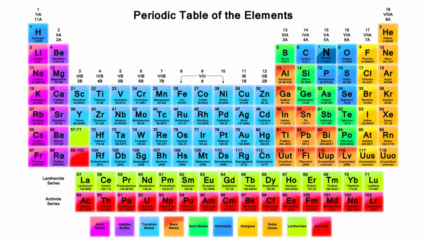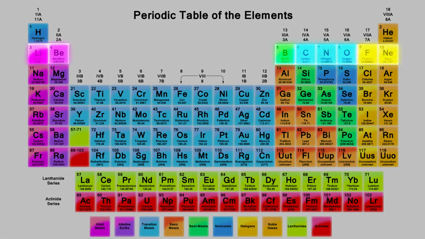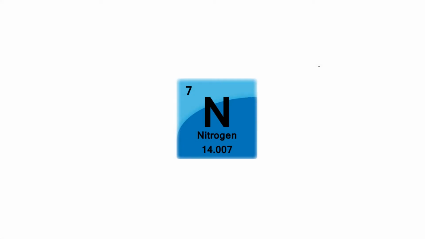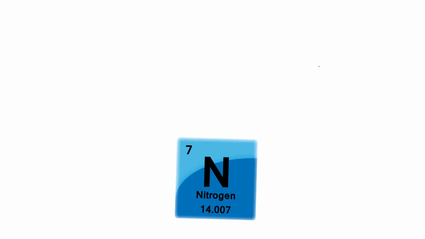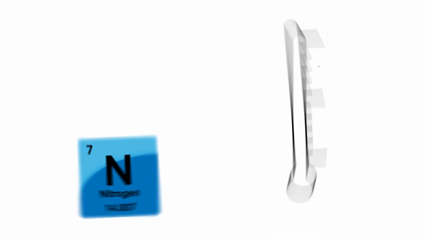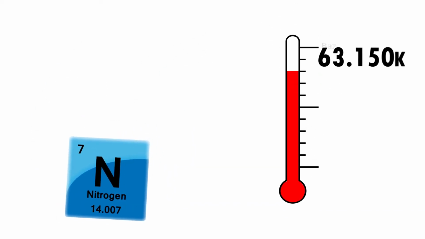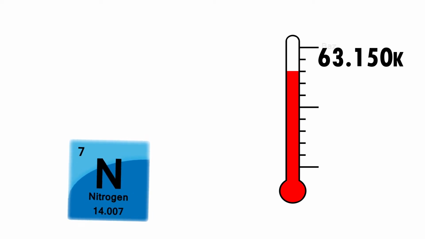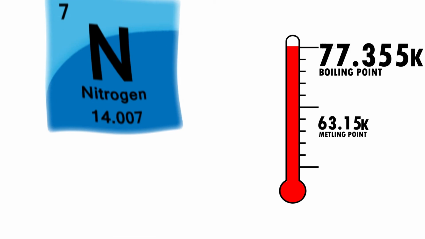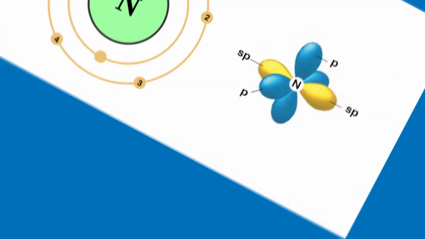Nitrogen is a nonmetallic element found in group 15 in period 2 on the periodic table, making it a p-block element. As we can see here, it has the atomic number 7 and an atomic mass of 14.0067. It is only small, at 155 picometers, thus allowing it to form pi bonds. Nitrogen is colorless, odorless, and tasteless. The melting point of this element is 63.15 Kelvin, and the boiling point is 77.355 Kelvin. Therefore, it is a gas at standard temperature and pressure.